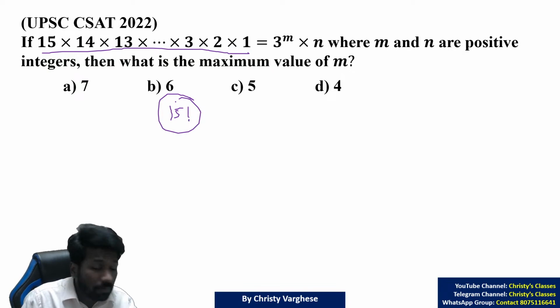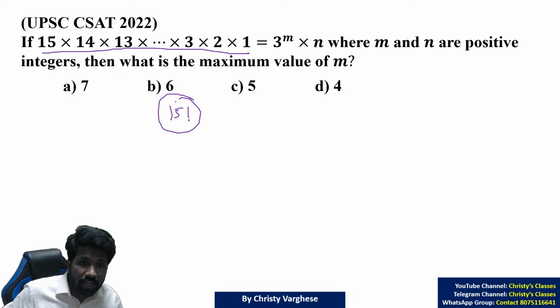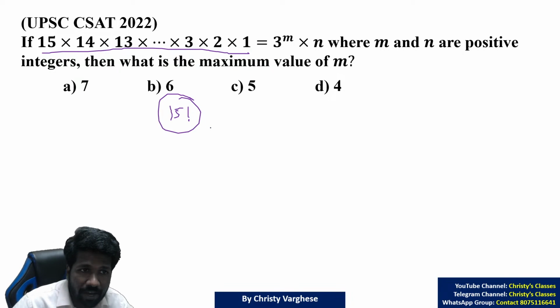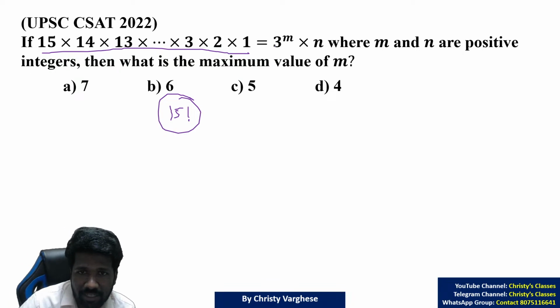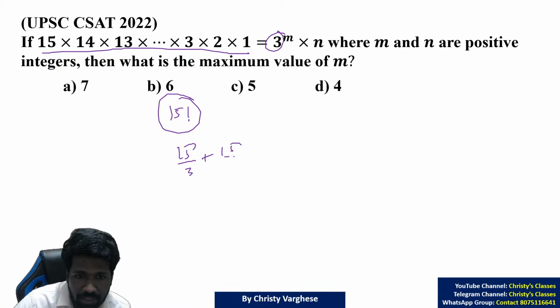Okay, due to lack of time, I will start explaining. As it is 15 factorial, if it is p factorial, you have to do p by 3, p by 3 square, p by 3 cube, etc., as it is 3. So for 15 factorial, 15 by 3 plus 15 by 3 square plus 15 by 3 cube, etc. 15 by 3 is what? 5. 15 by 9 is what? 1. 15 by 3 cube is 27, that is 0. So you can stop right away.